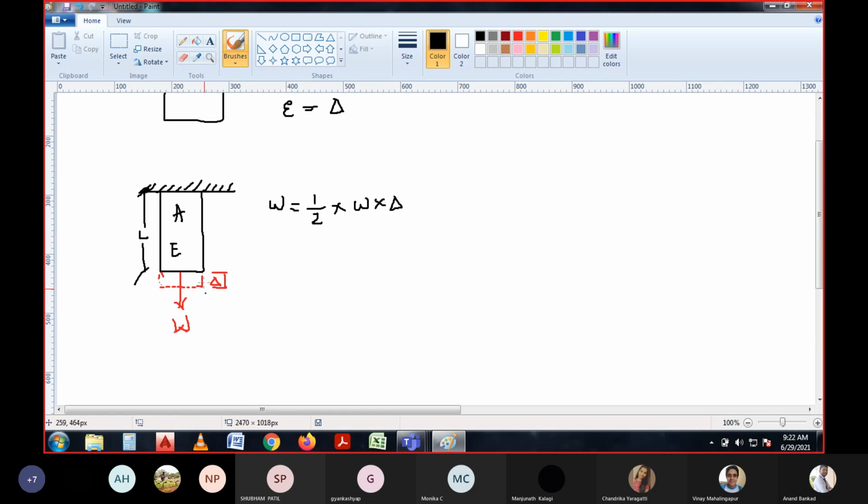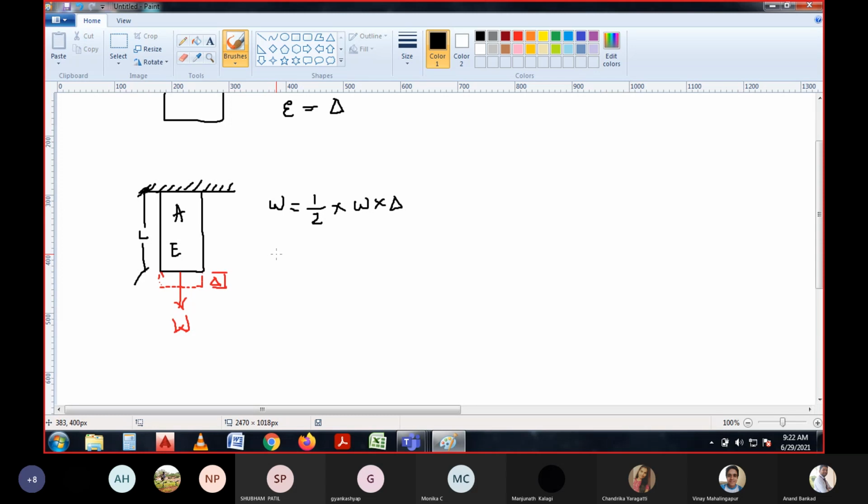Once it is loaded, it is not about the self weight. We have studied the self weight also, but here it is only for the axial force which is applied.